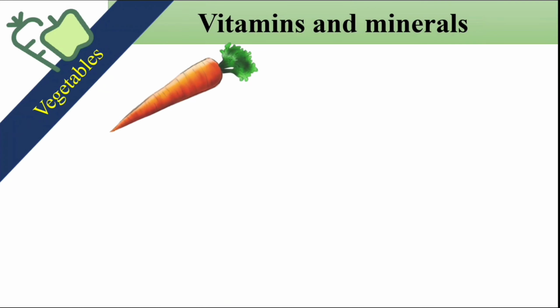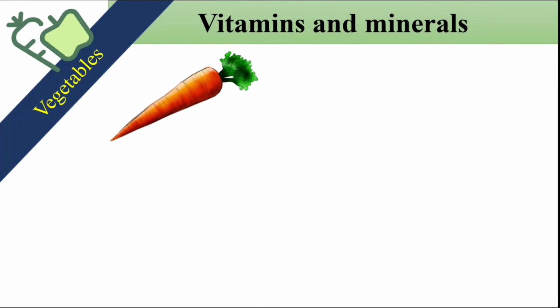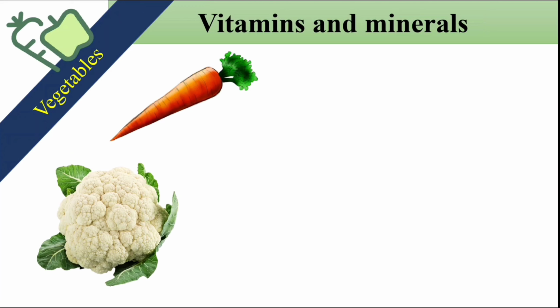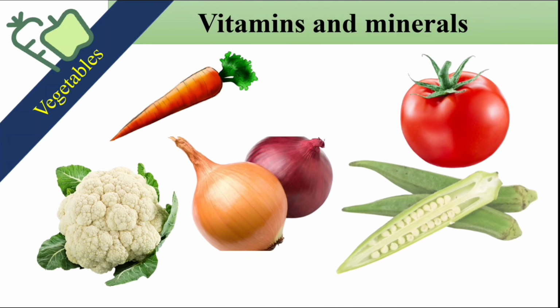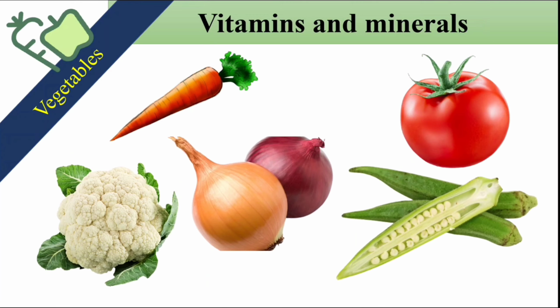So what are the examples? The examples of vegetable are carrot, cabbage, onion, tomato, okra, etc. There are many more. So you should choose vegetable in your meal to get vitamins and minerals.